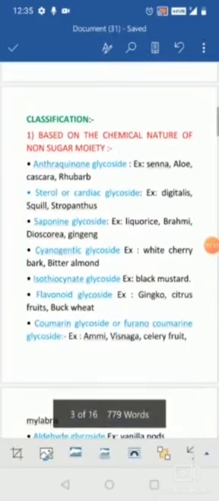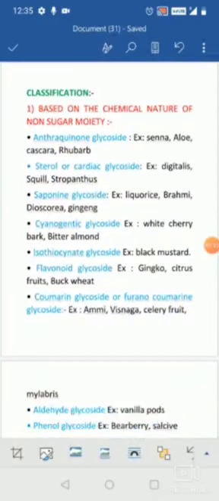The examples are digitalis, squill, strophanthus. When coming to the anthraquinone glycosides, they have the laxative property. So they are going to cause the evacuation of the bowel, or they are going to help in relieving constipation. Hence senna, aloe, cascara, rhubarb all have the purgative or laxative property.